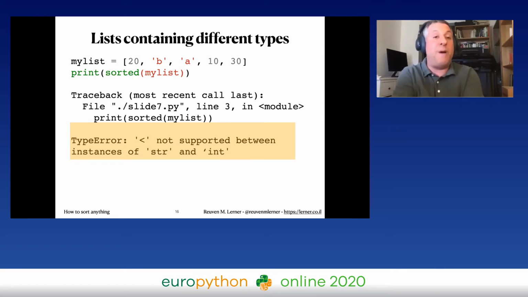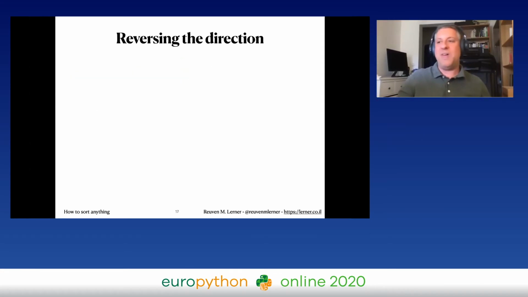Now, those of you who have used Python 2 might know that this actually did work in Python 2. You were able to use less than, greater than, and equal in Python 2 between strings and ints. This was changed in Python 3 because it was such a hard thing for people to understand, because it wasn't comparing them in a numeric way. It was saying all strings come after all integers. Doesn't matter what their values are. So if you knew the Python internal sort order for different types, it was fine. But clearly no one wants to keep that in their heads. And so in Python 3, they said, if the types don't know how to compare themselves to each other, that's it, we're going to give you a type error. So don't try to do this, or try to do it only if you know that it will work.